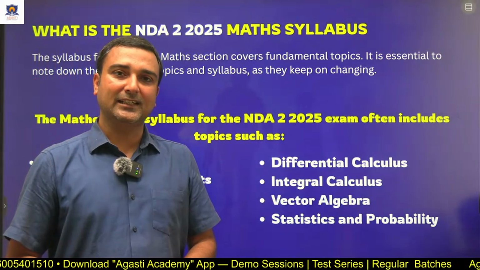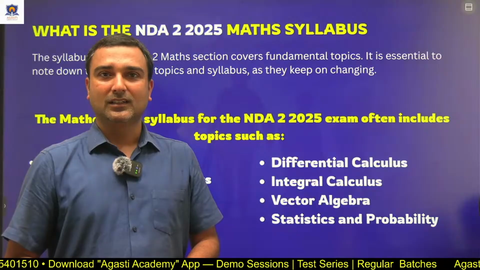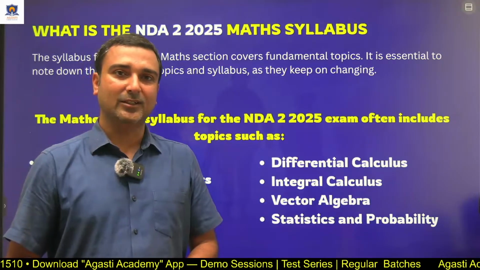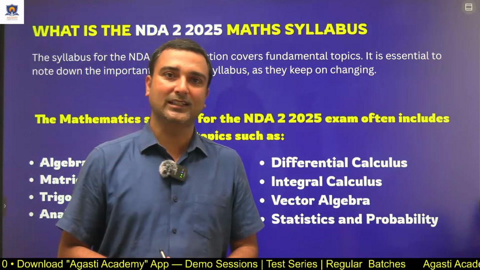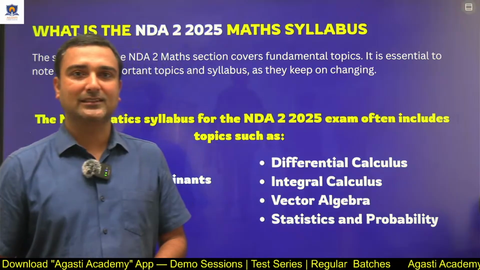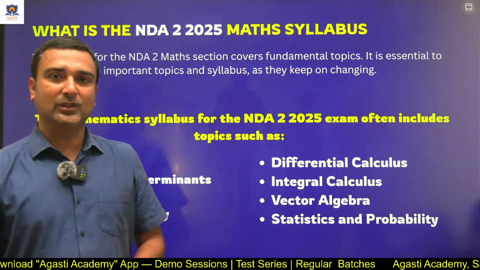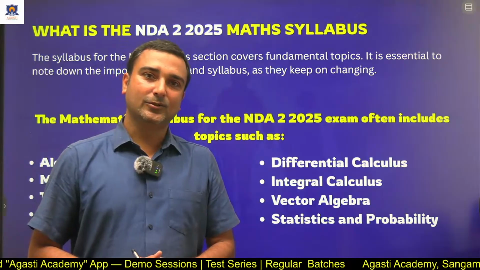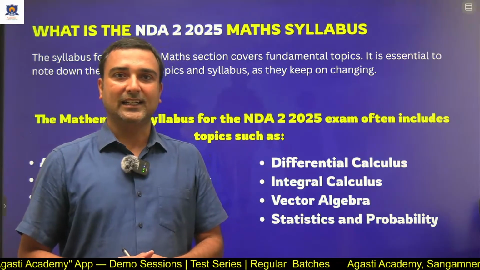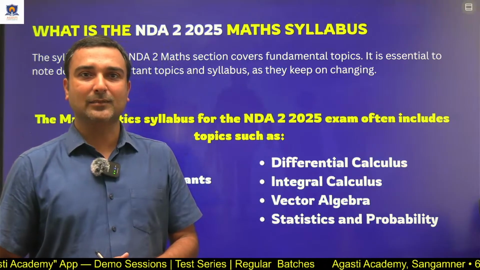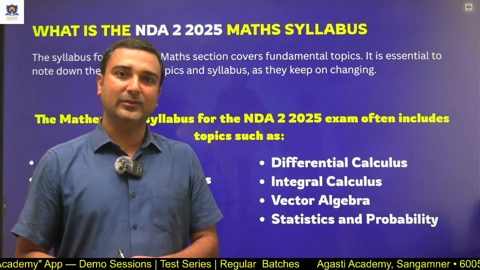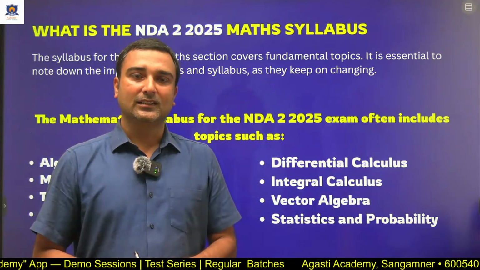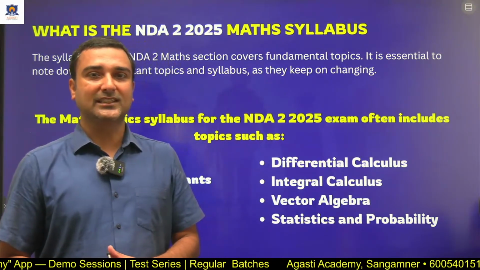Means there are two papers. One paper is devoted or dedicated to mathematics only from 11th and 12th syllabus. There are 120 questions for 300 marks and time is 2 hours and 30 minutes. And there is another paper of general mental ability. There will be 150 questions for 600 marks.